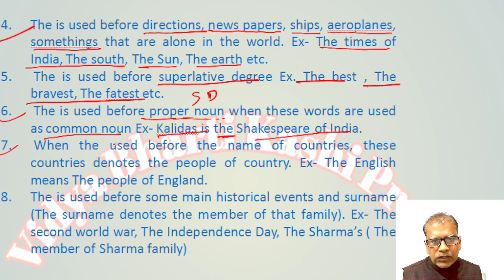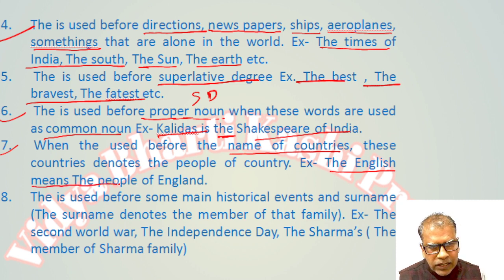When the is used before the names of countries, it denotes the people of the country. The English means the people of England. The Indians means the people of India. Just like this, there are many countries, and before these the article is used. It means the people of those countries.